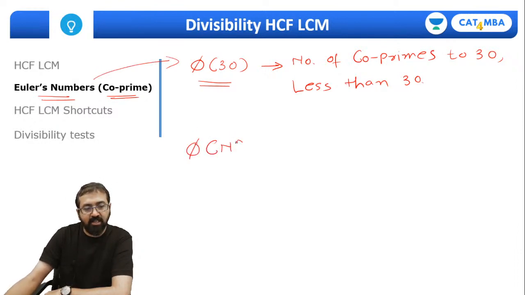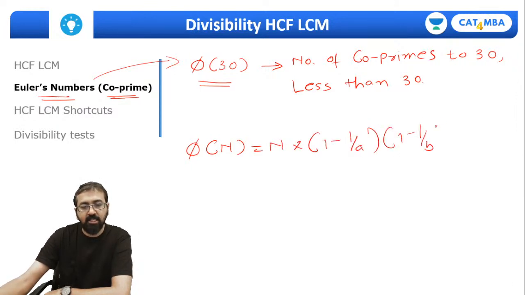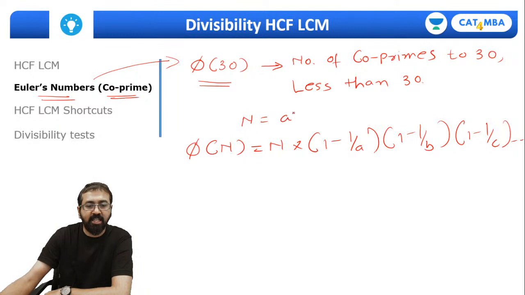So phi of n is equal to n into 1 minus 1 by a into 1 minus 1 by b into 1 minus 1 by c and so on and so forth. Now what is this a, b, c? Before that, you must have represented n in this form, a raised to p, b raised to q, c raised to r. That means you have identified the prime factors of n, and then you can quickly find it this way.